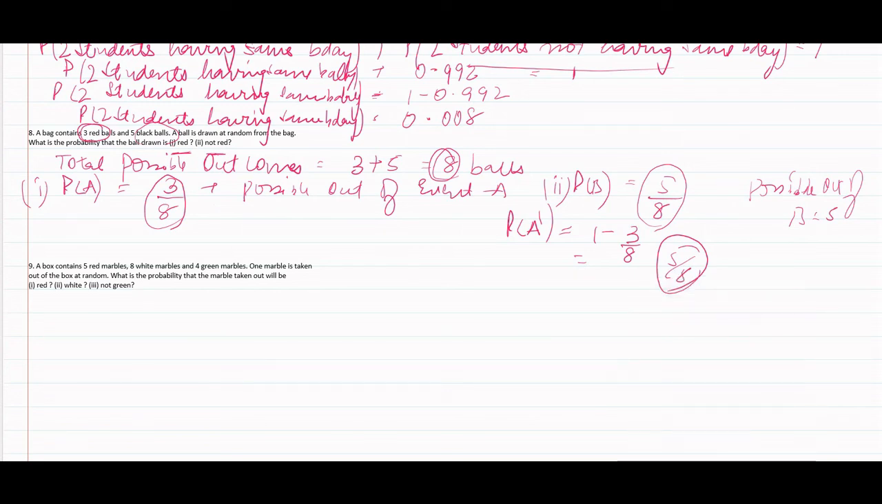Let's move to question 9. A box contains 5 red marbles, 8 white marbles and 4 green marbles. One marble is taken out of the box at random. What is the probability that the marble taken out will be red, white, not green? So first we shall take out total possible outcomes. That is 5 plus 8 plus 4, that is 17 marbles.